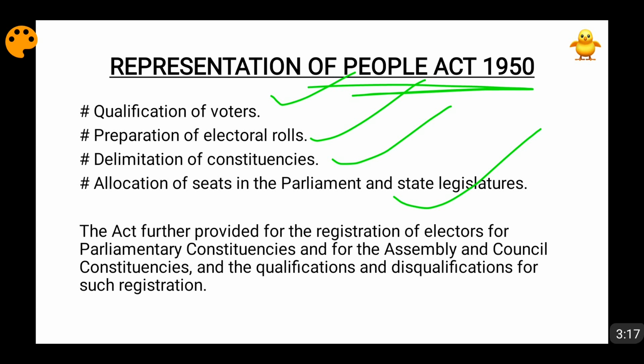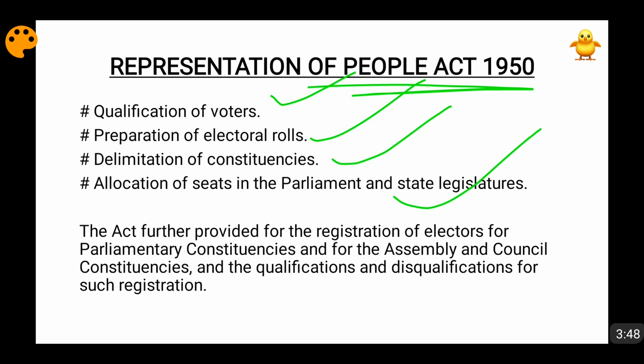So a slight amount of principles are given in Article 81, Article 170 and Article 171, but detailed principles are not given. How the number of seats will be allotted and how those seats will be filled by election has to be decided by a separate law. And in order to decide these things, the Representation of People Act 1950 and the Representation of People Act 1951 have been brought in.